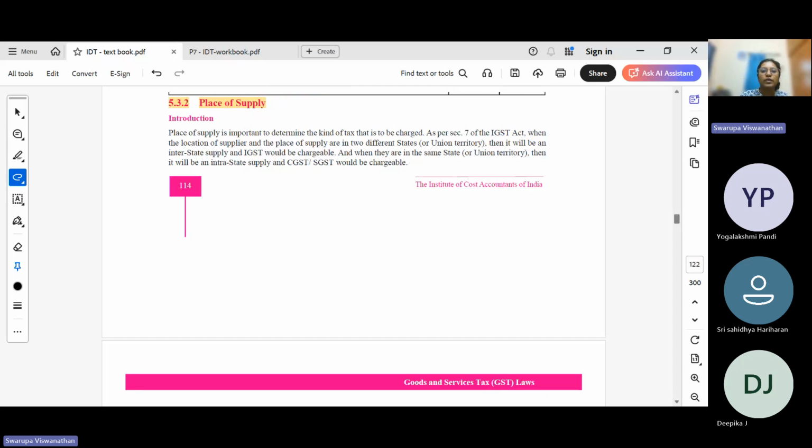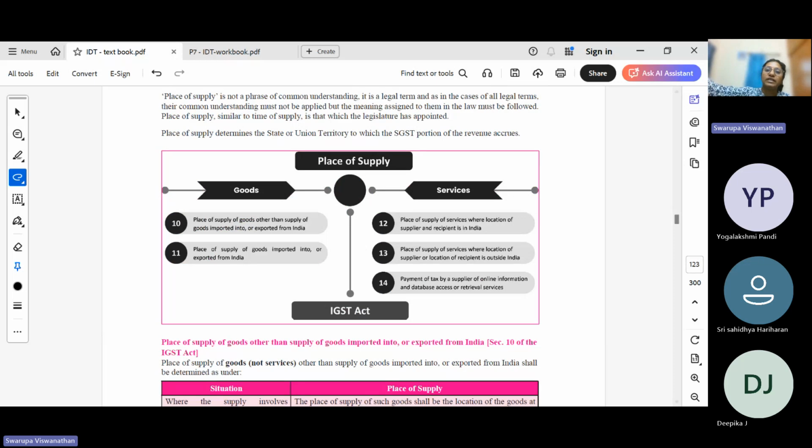So that is why in case of goods, we are saying it is where the movement is ending for delivery, or where it is being delivered. In case of installation, if a solar panel is installed somewhere in Madhya Pradesh, and the manufacturer is in Tamil Nadu, he is going to send the required raw materials and labor, and he is going to install the solar panels in Madhya Pradesh.